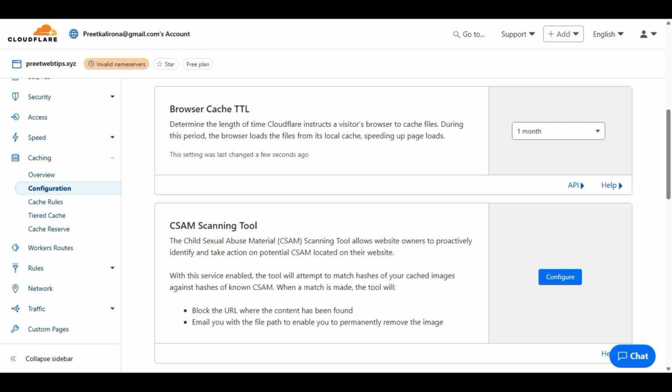Sometimes you see a website load faster. When you visit for the first time it might be slow, but when you visit again you feel it is faster. When you click, pages open immediately. That's because the browser cache is enabled.